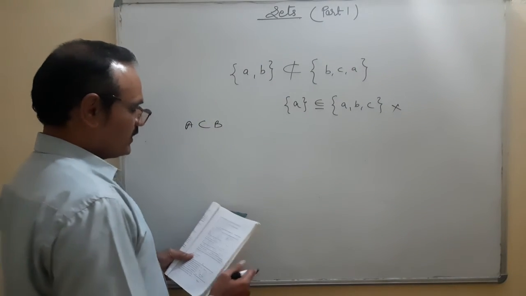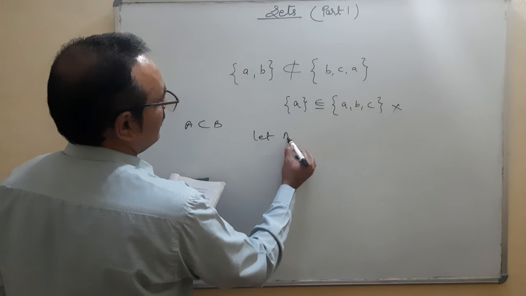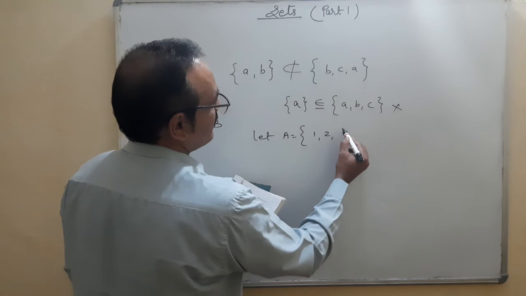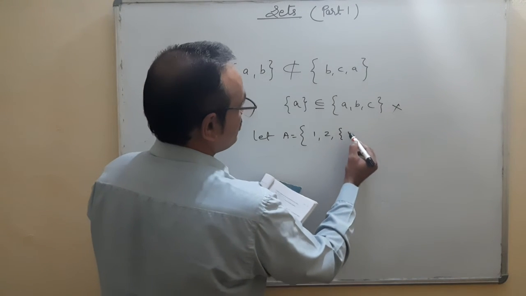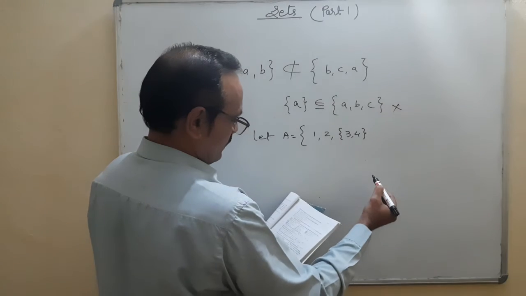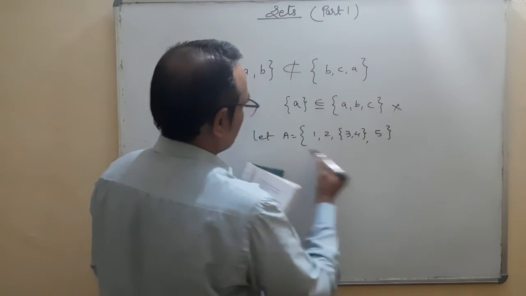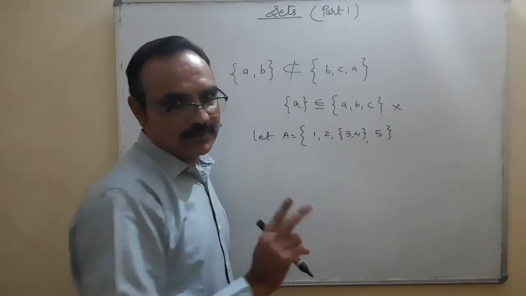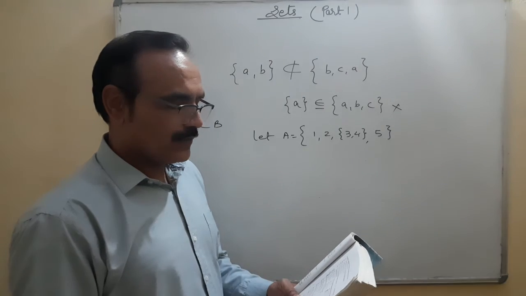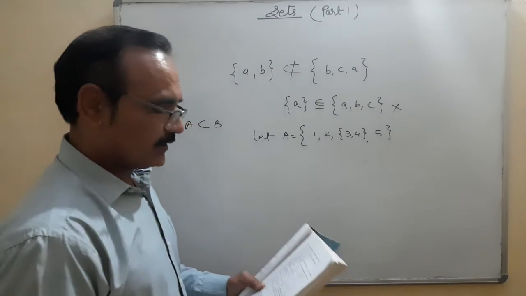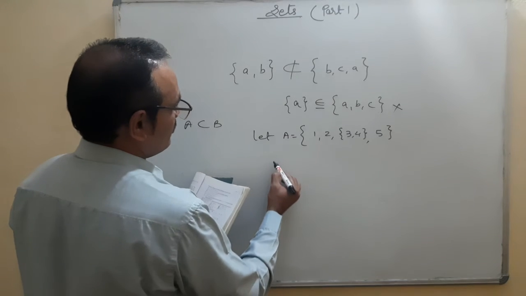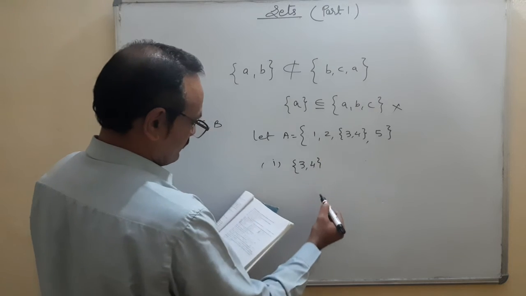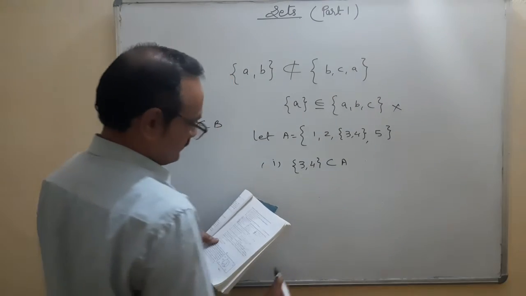Some questions are given there. Let A is equal to {1, 2, {1, 2, 3, 4}, and 5}. It's a very interesting example. This is the set A which is having how many elements? 1, 2, {1, 2, 3, 4}, and 5. These are the elements this set is having. Which of the following statements are incorrect and why? Number 1, they are asking {3, 4} is a subset of A.